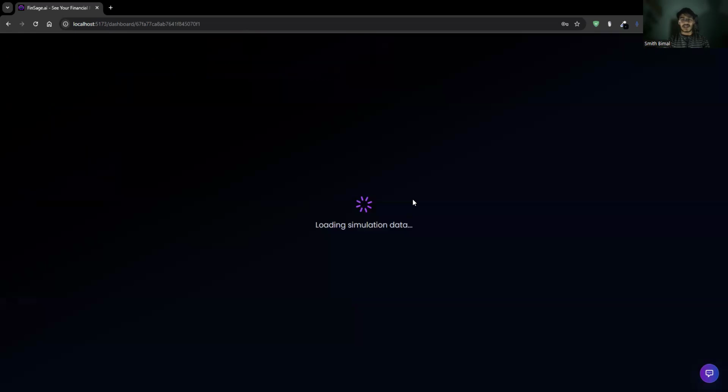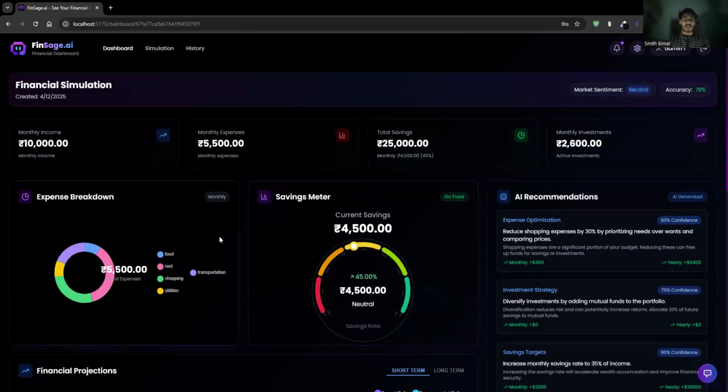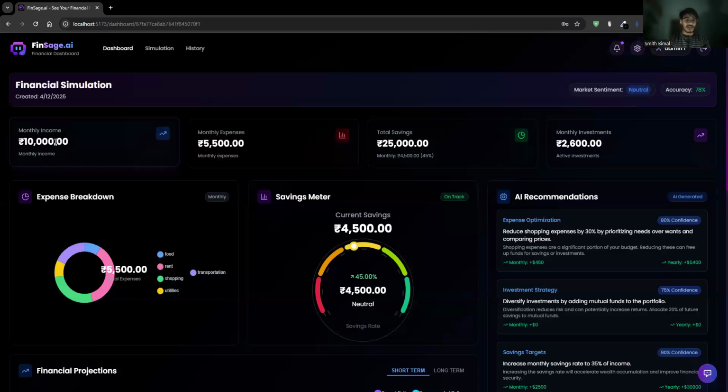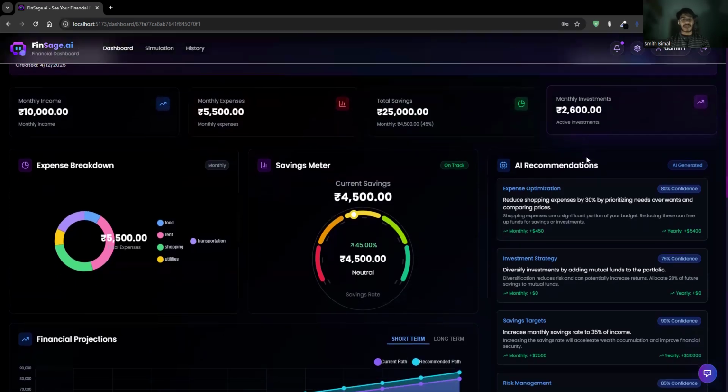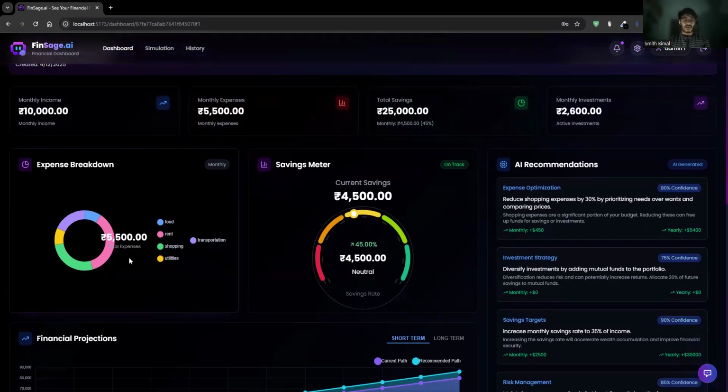If I click here, it will take me to the dashboard where I have all the details: my monthly income is this much, my monthly expense is this much, the total savings I have till now is this much, and the monthly investment that I am putting in. Based on those details, I get a breakdown of my expenses in a particular month: food, rent, shopping, utilities, transportation. Whatever data you select in the form, the charts will be generated based on that data only.